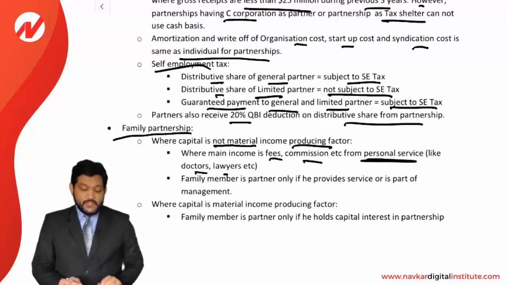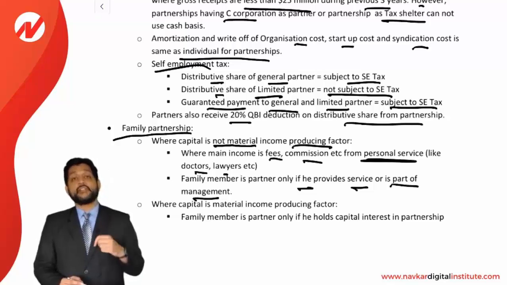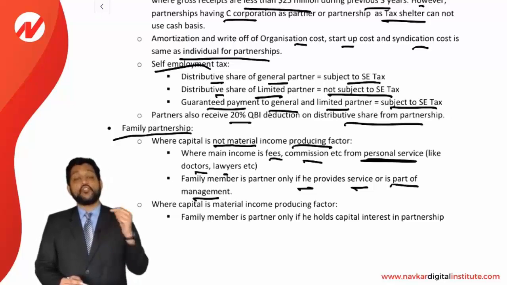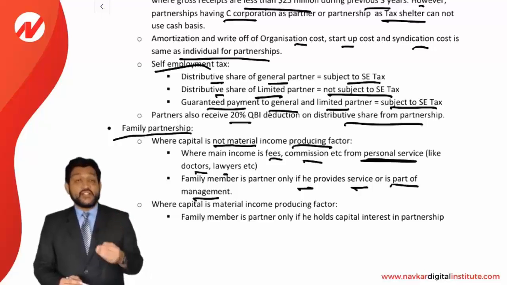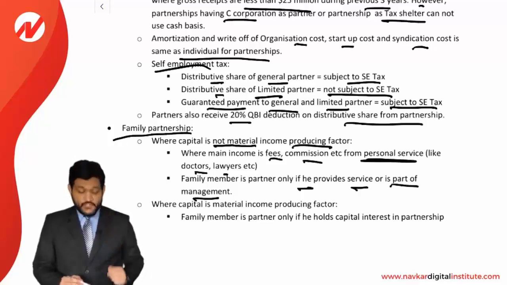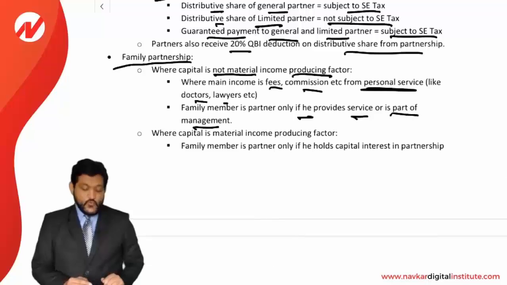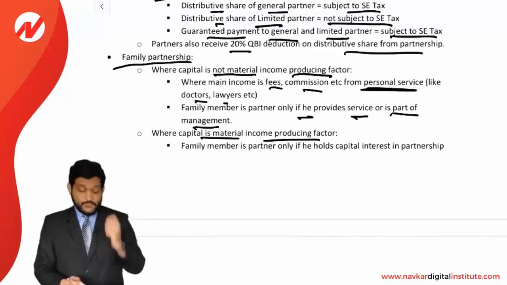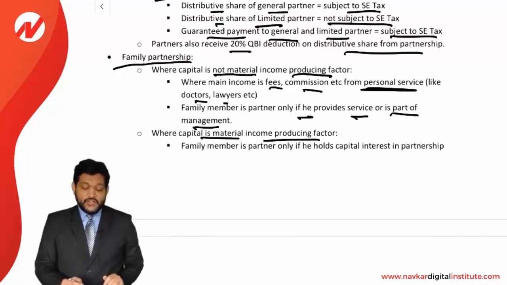Family member is a partner only if he provides services or is a part of management. In such a partnership, a family member will be considered a partner only if he is providing services or taking part in management. Where capital is a material income producing factor, like a trading firm, a family member is a partner only if he holds a capital interest in the partnership. That's very simple.